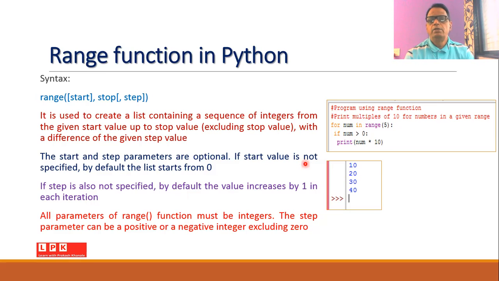So if you want to make use of range, then one can write a for loop by using range like this: for number in range 5 colon. If number is greater than 0 colon, print number into 10. So one can easily find that at the output, we will get the values 10, 20, 30, and 40. The value 5 will not be printed, that is, 5 into 10 will not be printed on the screen.